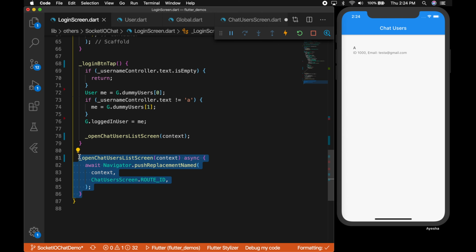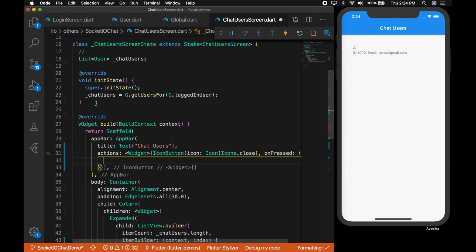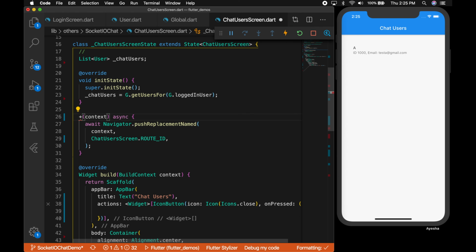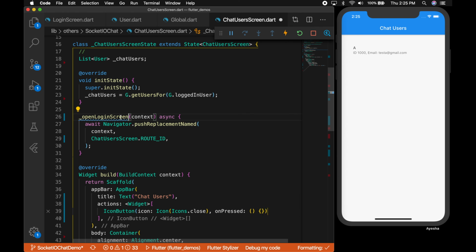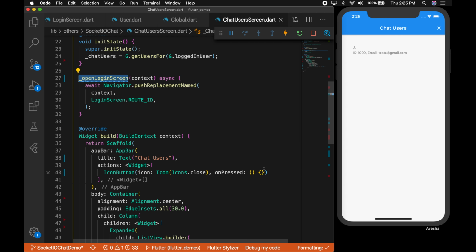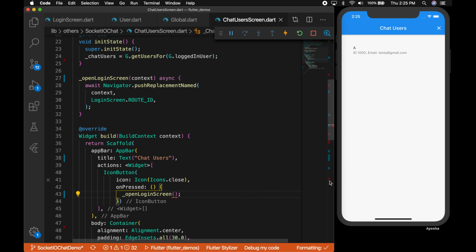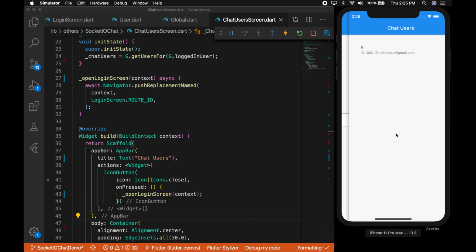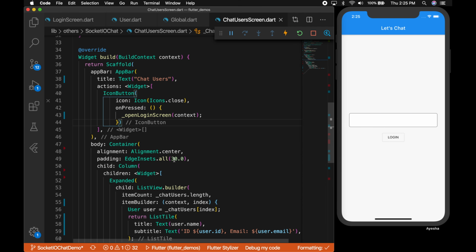So let's write a method, openLoginScreen, and change it to LoginScreen.routeId. On press of the button, let's call this function and pass in the context. So A logout, B logout. Okay, so that's also working.